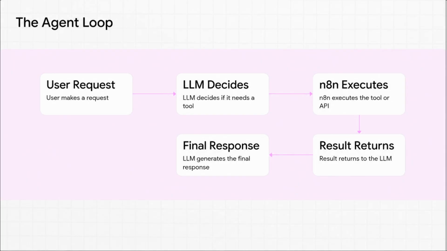So exactly how does the brain tell the hands what to do? It uses this really precise decision-making loop. Check this out. First, a user makes a request. Second, the LLM analyzes it and decides, hey, do I need an external tool for this? Third, n8n executes that specific tool, or API, out in the real world. Fourth, the result of that action is fed right back to the LLM. And finally, the LLM generates a complete response based on that actual real-world data.